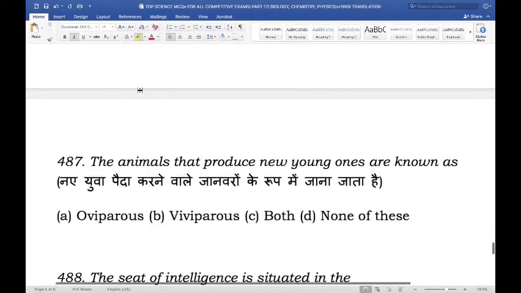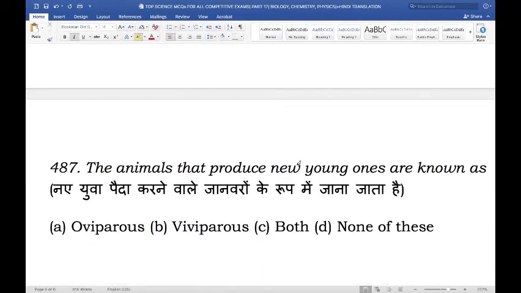Next, the animals that produce new young ones are known as. Are they known as oviparous or viviparous, or both, or none?